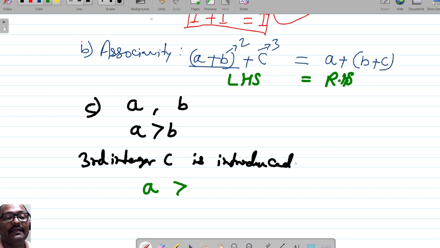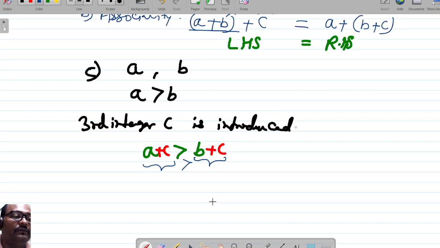When a is greater than b, and c is added with it, then this number a plus c is always greater than the sum b plus c. This always holds for each and every integer in our mathematical world, right?